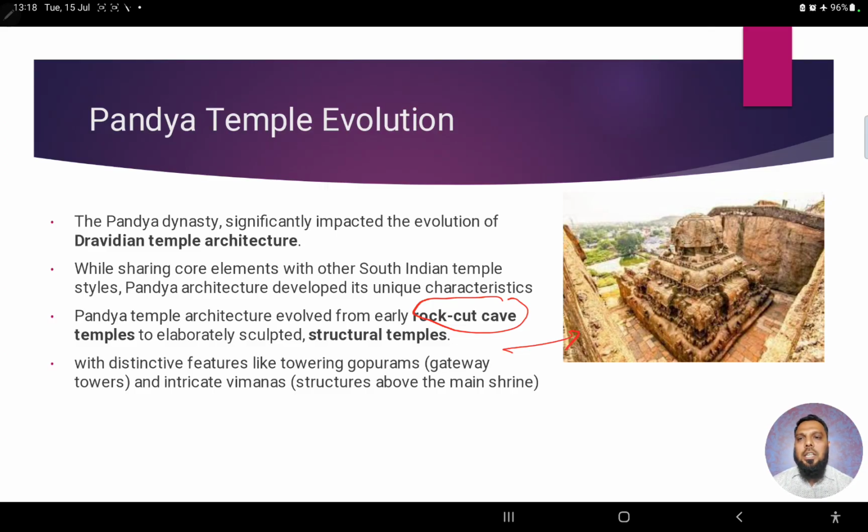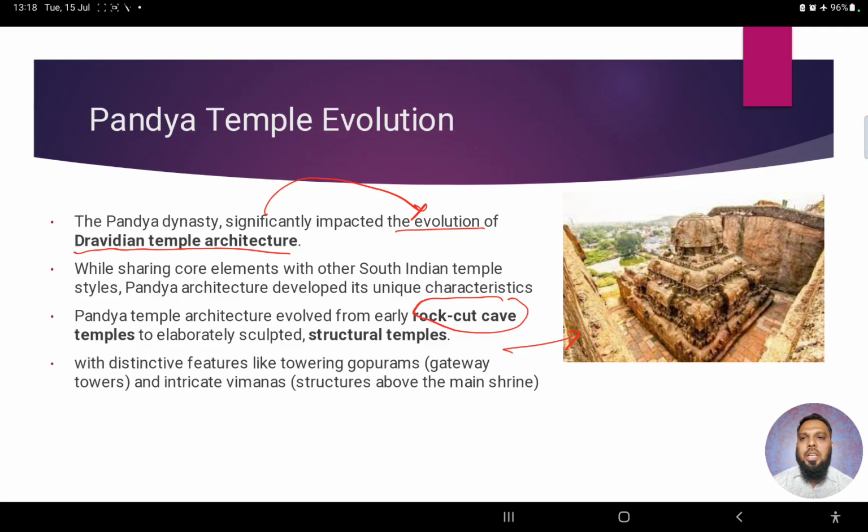So what is the style that they follow? Definitely the Pandyan dynasty temple construction significantly impacted the evolution of Dravidian temple architecture. Now, while evolution was happening, there were two different styles of temple construction.